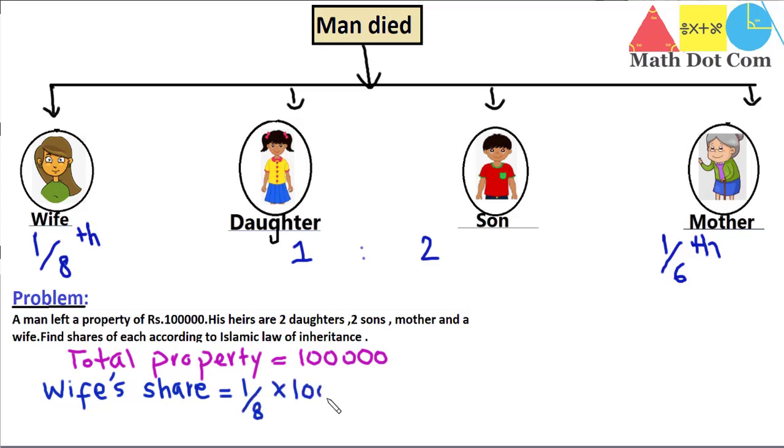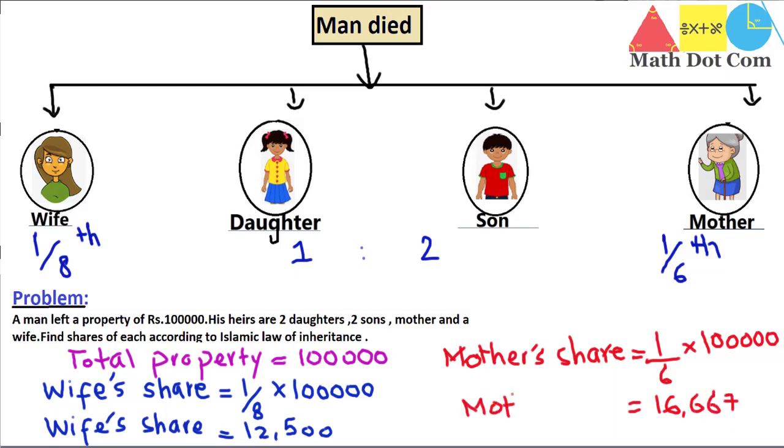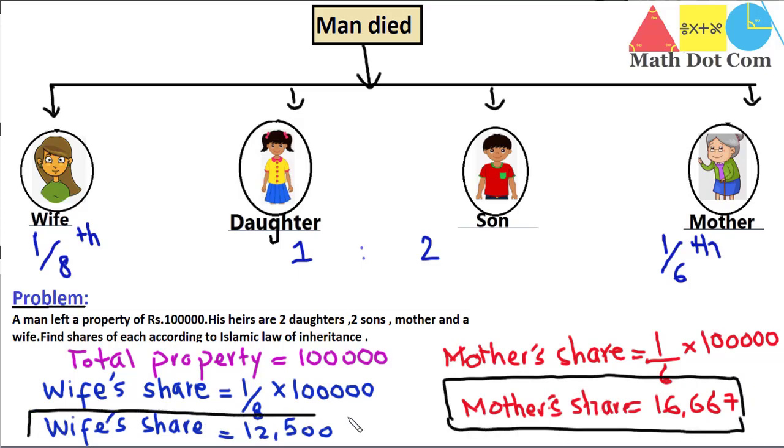The wife's share is equal to 1/8 of the total property, so it will be equal to 12,500 rupees. This is the wife's share. Now let's find the share of the mother. Mother's share according to the Islamic law of inheritance is equal to 1/6 of the inheritance. So 1/6 of 100,000 is 16,667 rupees. This is the mother's share. How easy it is to find the share of the wife and mother if you are given the total property left by the deceased person.